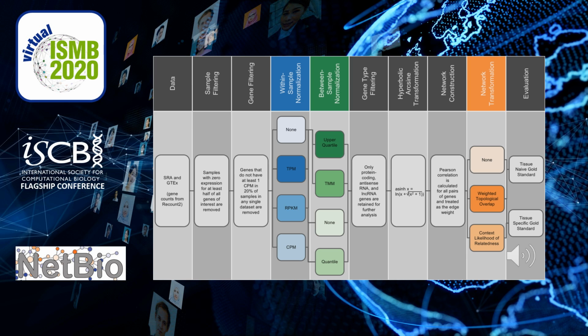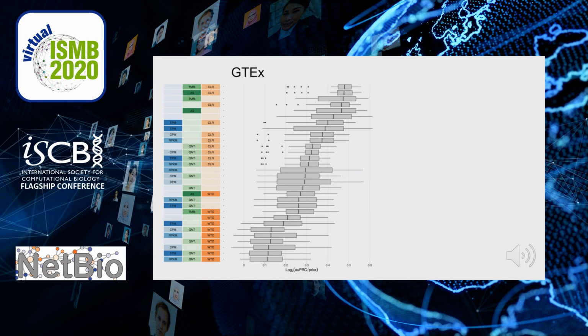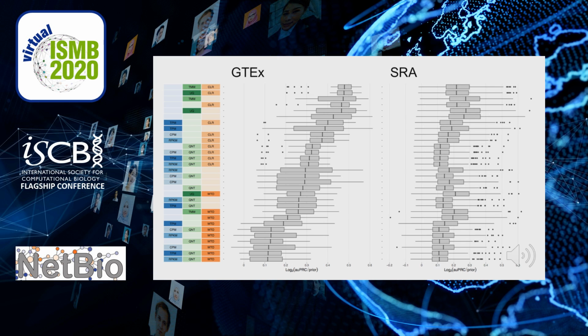Altogether, there are 30 possible combinations of methods, which I'm going to call workflows. And here I'm showing you the overall performance of our 30 different workflows in the GTEx data evaluated on the naive gold standard. TMM and upper quartile normalization tends to be at the top, and CLR also seems to work quite well. Within sample normalization performance tends to vary more with other choices in the workflow. We see a lot of similar trends in the SRA data, though we can see that overall GTEx networks tend to be more accurate than SRA networks.